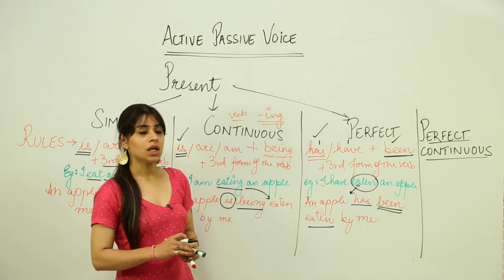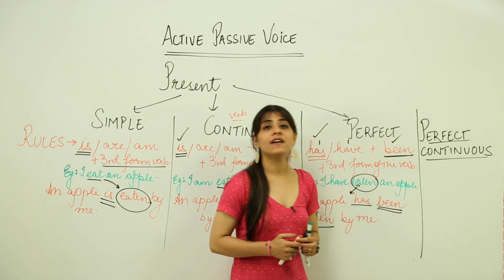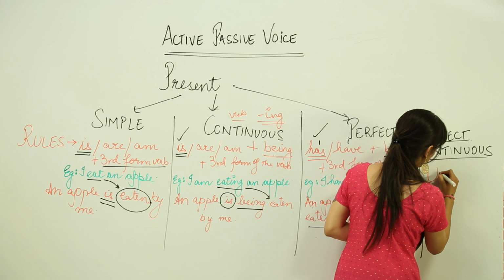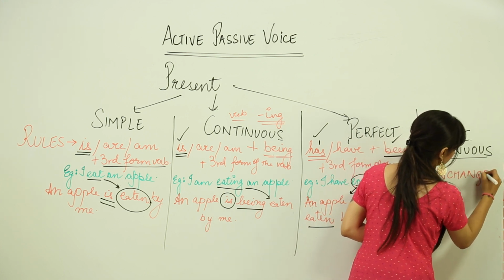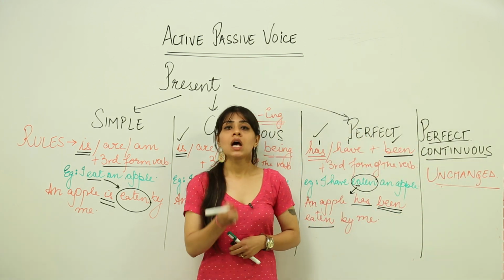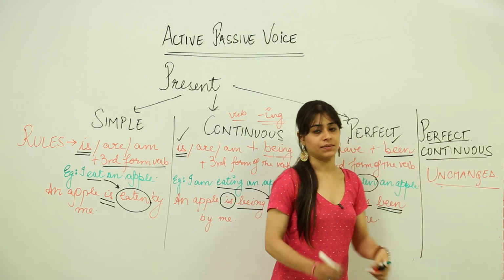Now, moving on to the present perfect continuous tense. In present perfect continuous tense, the sentence remains unchanged because we do not have an object in present perfect continuous tense.